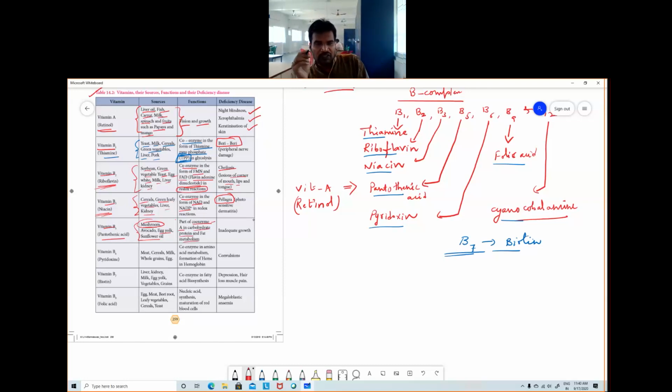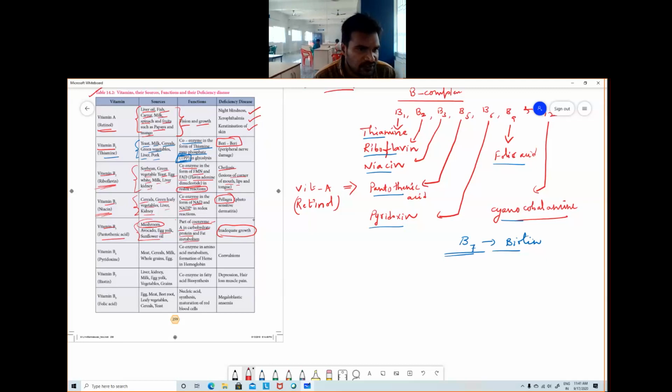In protein metabolism and fat metabolism, it acts as coenzyme A. Because of this deficiency, inadequate growth comes. Inadequate means abnormal growth, either short or long, not normal.